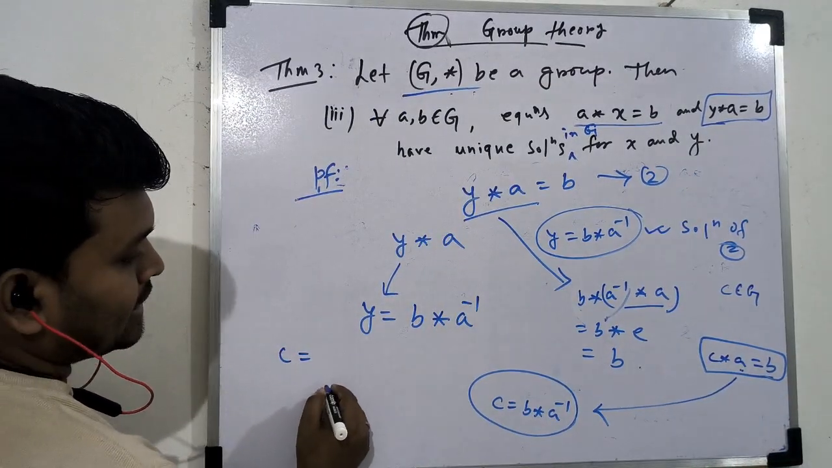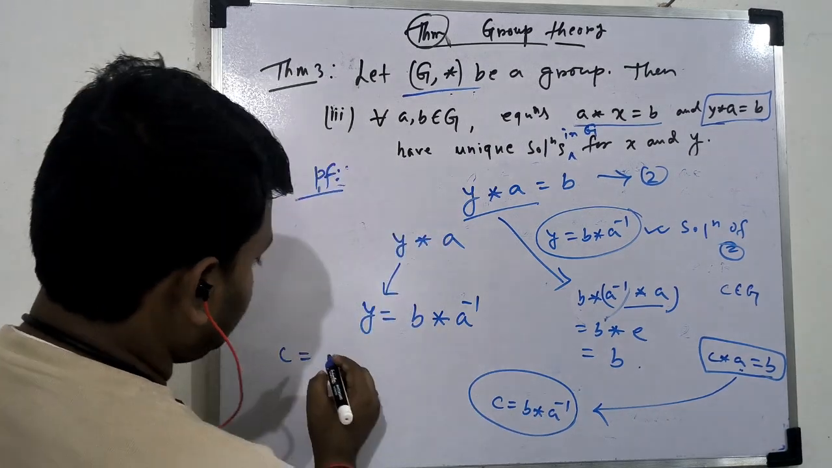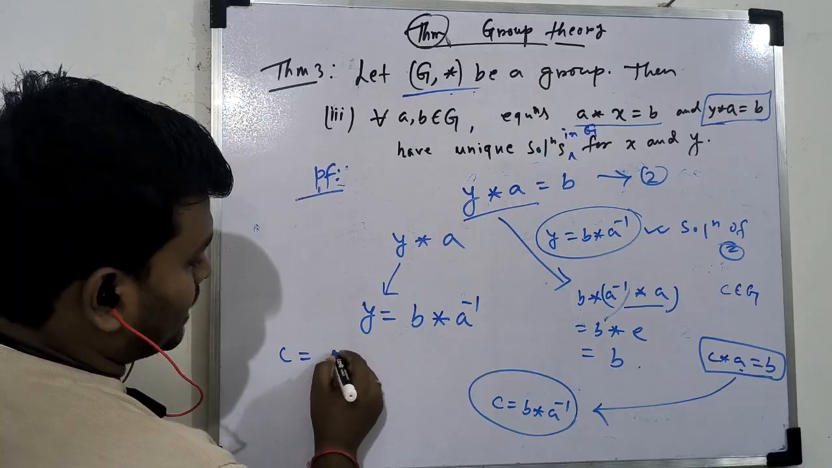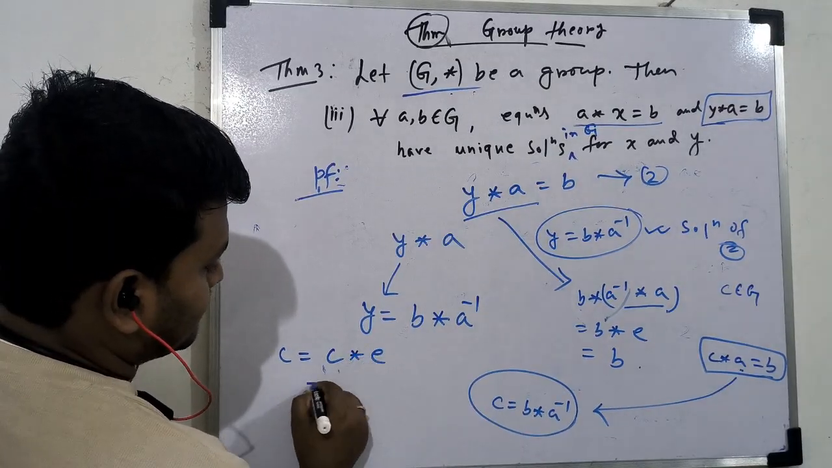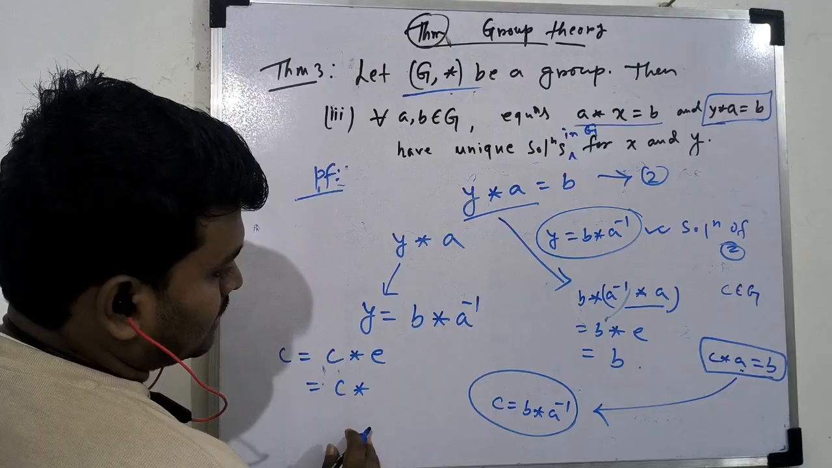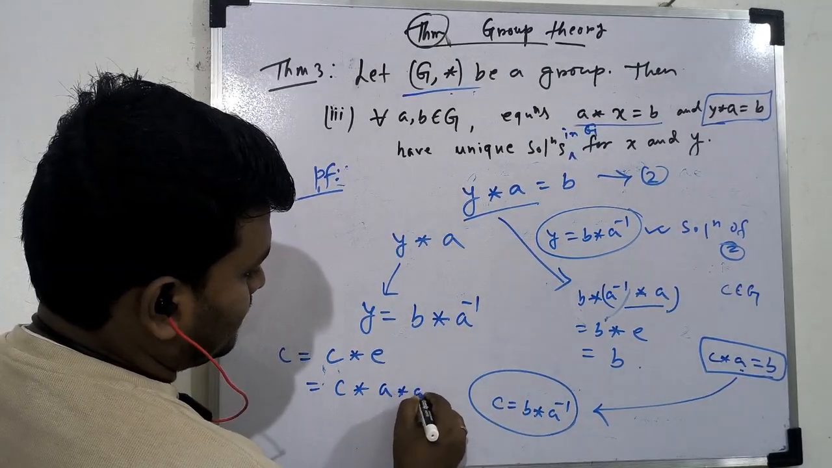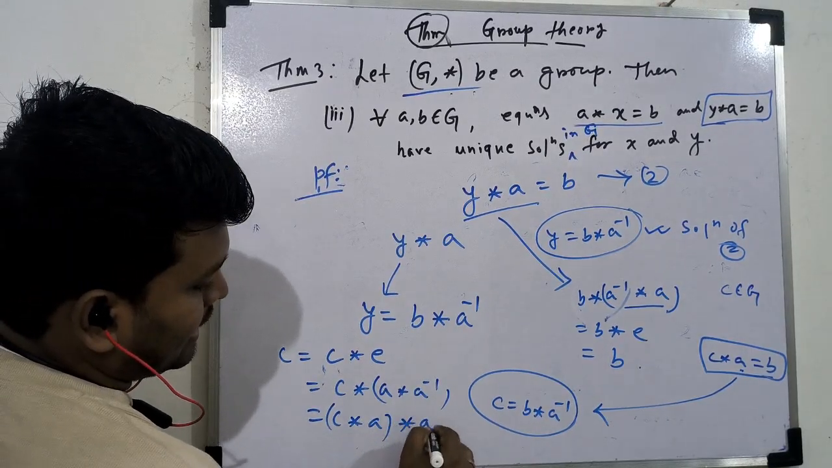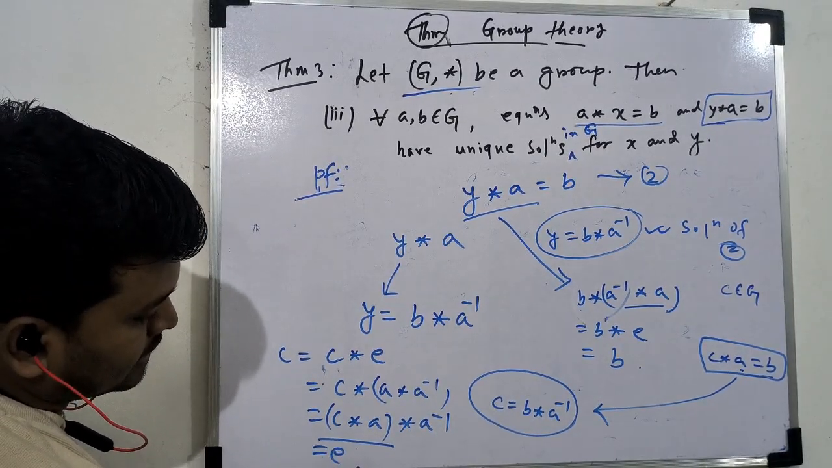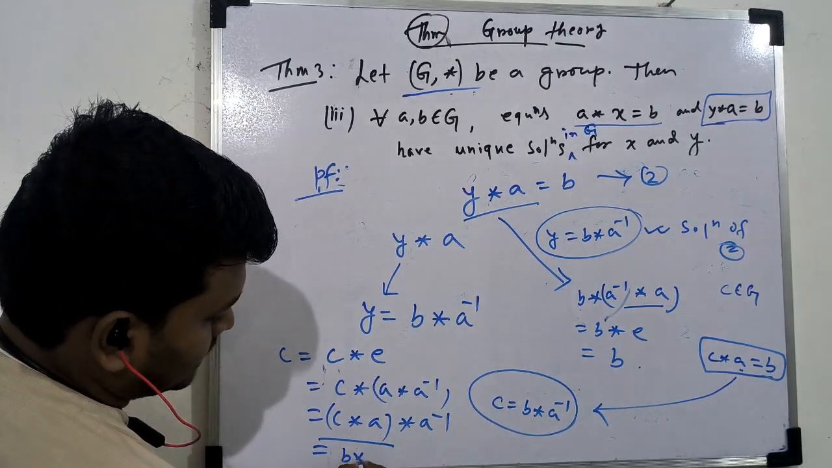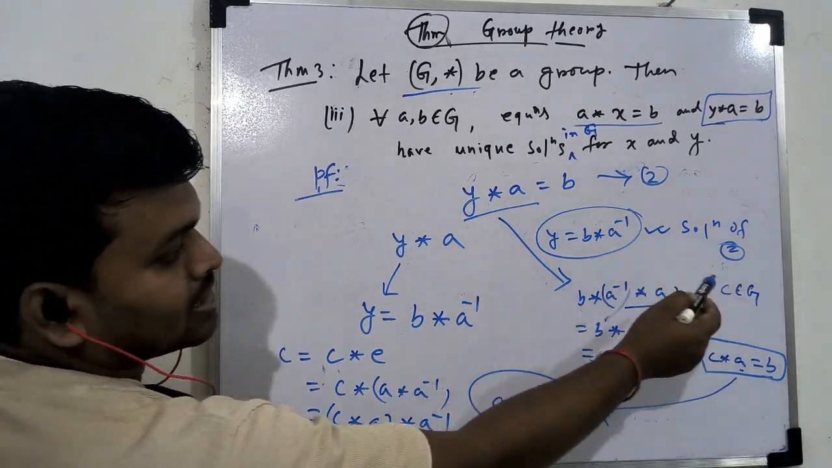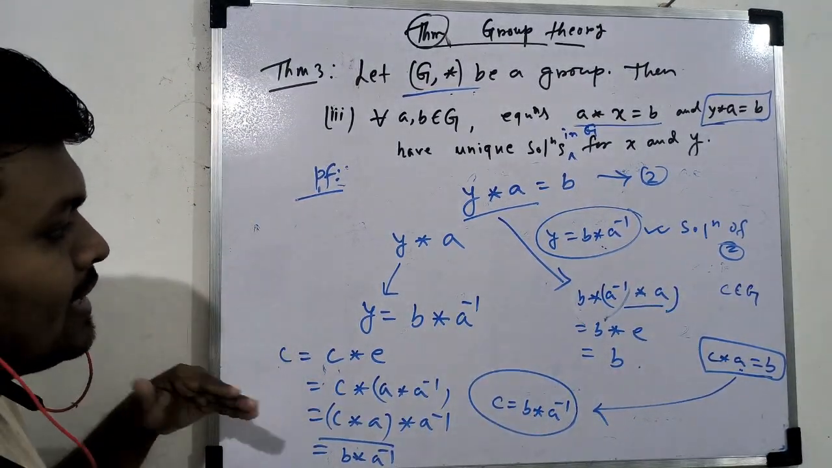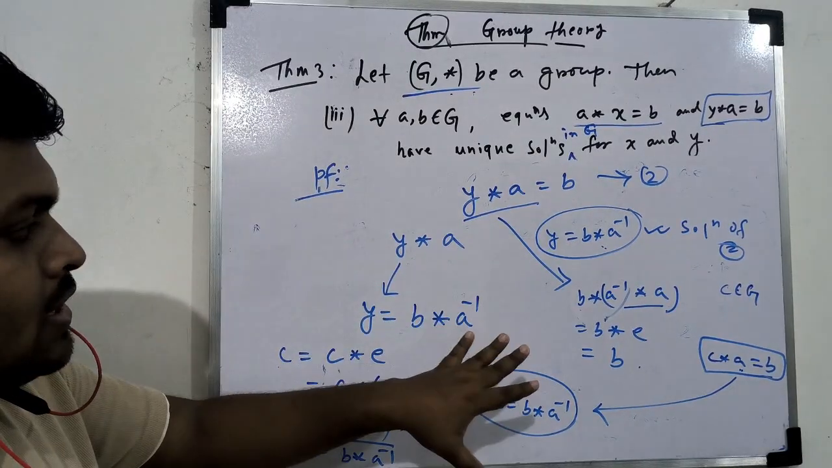So first you write C. C की जगह क्या लिख सकते हो? C star E लिखना पड़ेगा, और E की जगह A star A inverse. So C star A, you can write this star A inverse. So this one equal to B star A inverse. So C equal to B star A inverse. So this is the uniqueness. So you can write this properly. I gave you the hints. Properly I have done this.